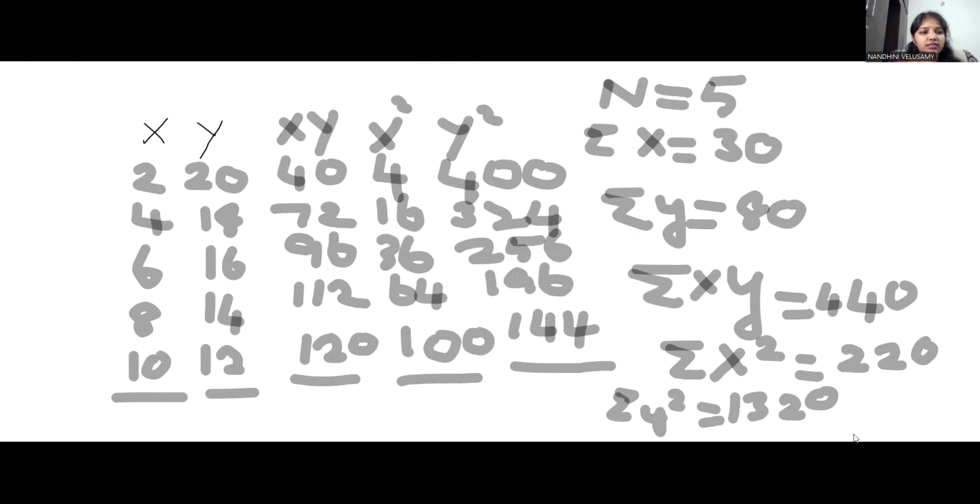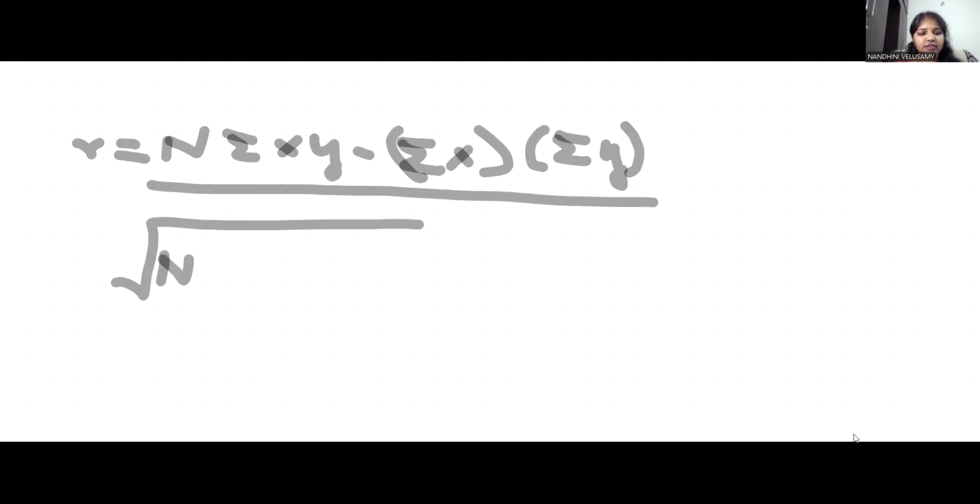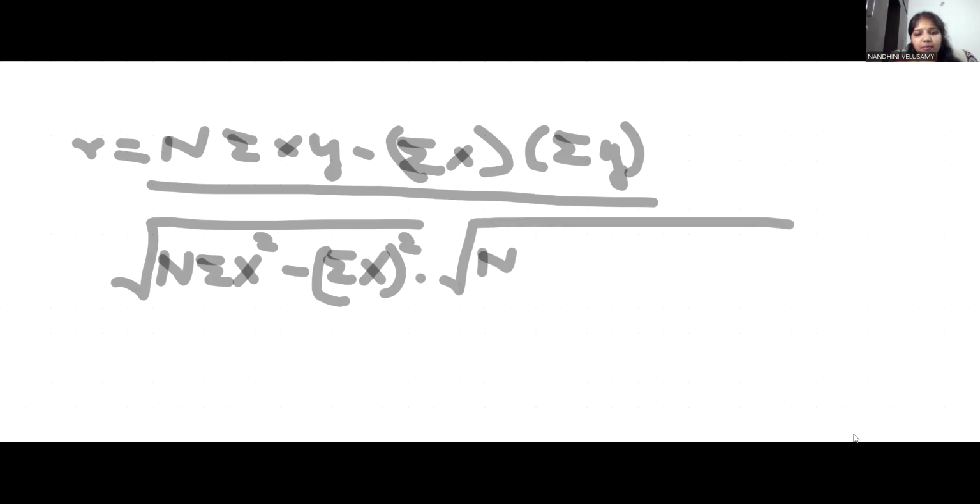Now we'll substitute in the formula. You all know the formula, that is r equals n into summation xy minus summation x into summation y, divided by root of n into summation x square minus summation x the whole square, and into root of n into summation y square minus summation y the whole square.